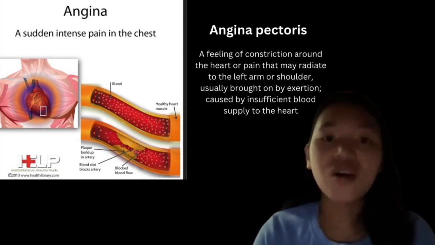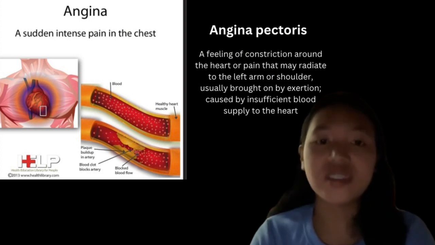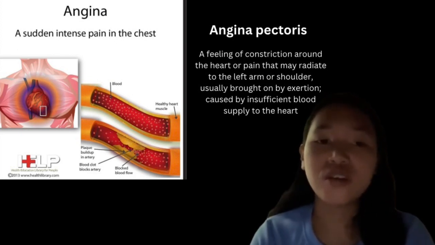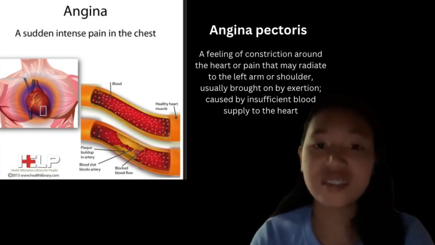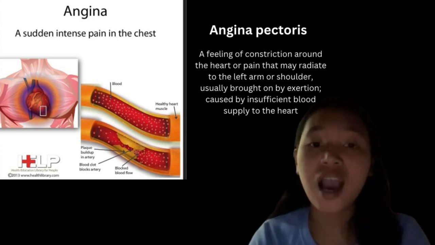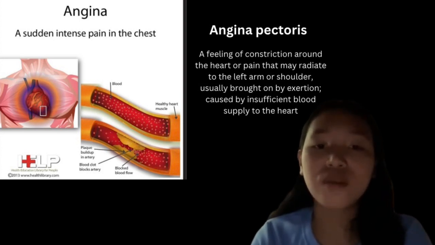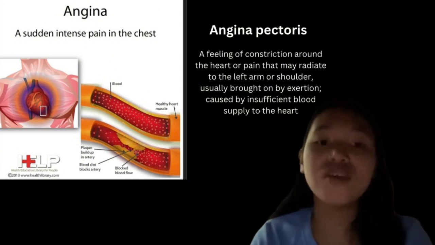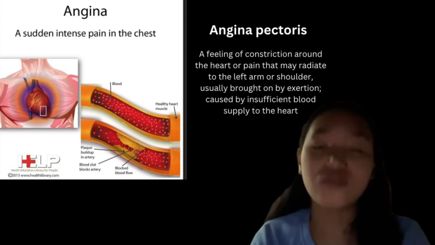Angina. Angina, also known as angina pectoris, is a chest pain or pressure usually caused by insufficient blood flow to the heart muscle. It is the most common symptom of coronary artery disease. Angina is typically the result of partial obstruction or spasm of the arteries that supply blood to the heart muscle. Other causes of angina include abnormal heart rhythms, heart failure, and less commonly, anemia. The term derives from the Latin angere, meaning to struggle, and pectus, meaning chest, and can therefore be translated as a struggling feeling in the chest.